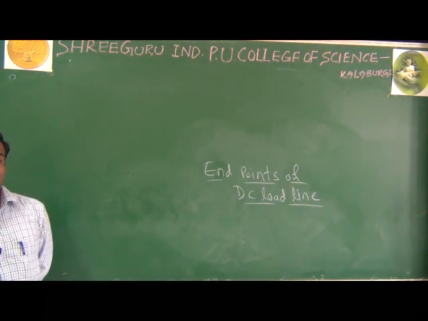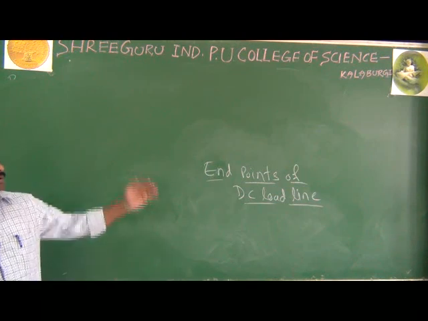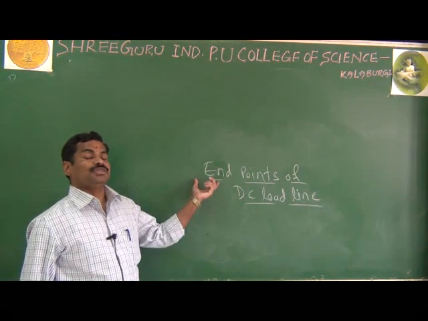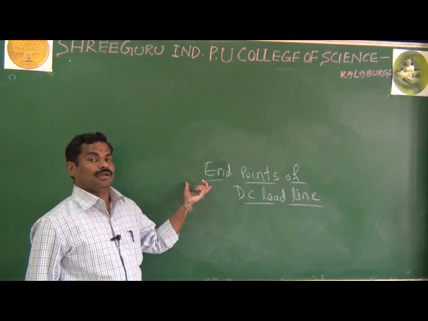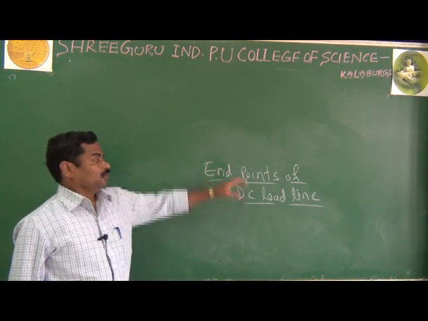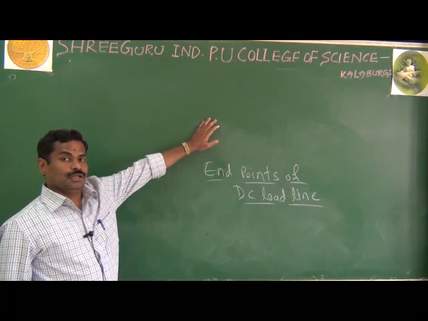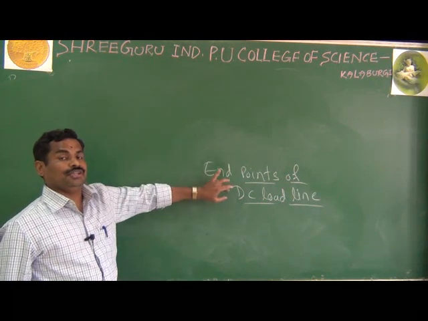To draw the DC load line, what are the requirements? What are the necessary things to draw the DC load line?